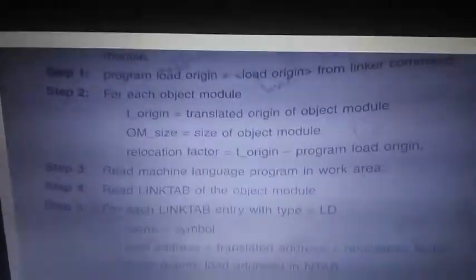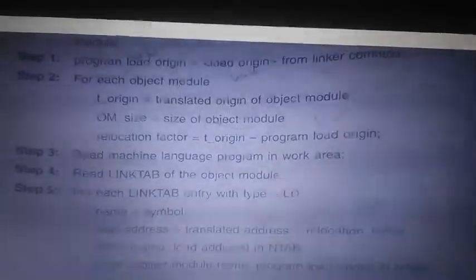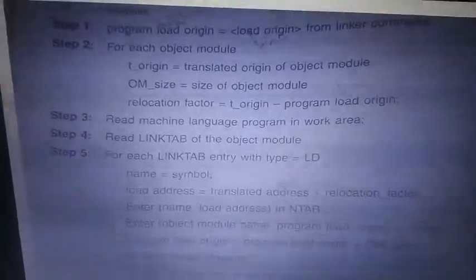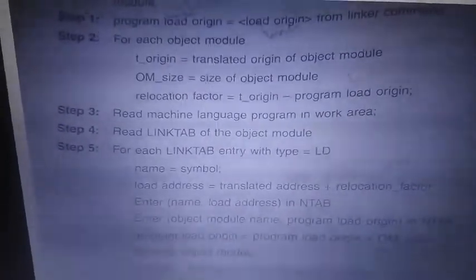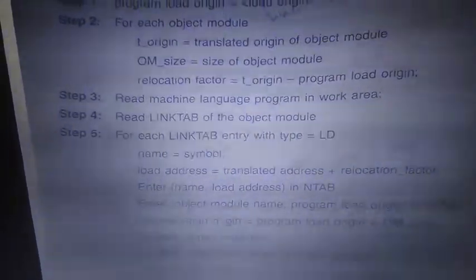So first, check your textbook. Step number 1, load the load origin. So 900, imagine, is the load origin. Again, it is taken from the linker command. We have already checked this in a binary module, right? Next, you need to get the object program. We'll get the object program. Object program translated address. That is what, the 500.